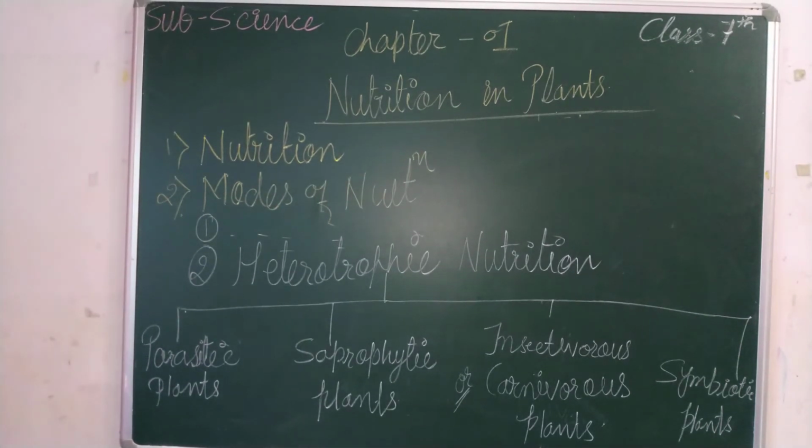So children, you must be thinking, they can make their own food, then why do they eat insects? Correct. Your question is very correct. We all know that nitrogen is the most important component for plants. Yes, it is really very much needed for their growth.